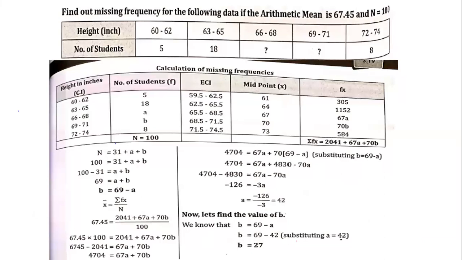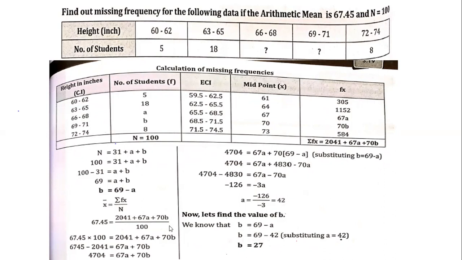So how to convert into an exclusive series? You have to subtract and add 0.5. You subtract 0.5 from the lower limit. You can see that 60 minus 0.5 is 59.5. Then you add the same 0.5 to the upper limit. Please remember, if you have a difference of 1, you subtract 0.5 from the lower limit and add 0.5 to the upper limit. So 60 minus 0.5 is 59.5, and 62 plus 0.5 is 62.5. Like that, you'll get the class intervals. Then you have x, then you calculate fx.